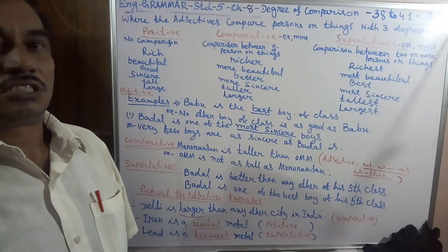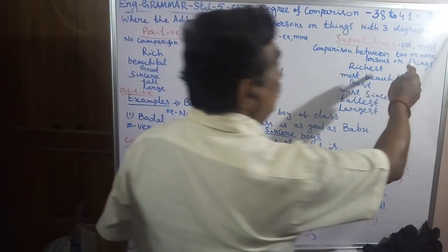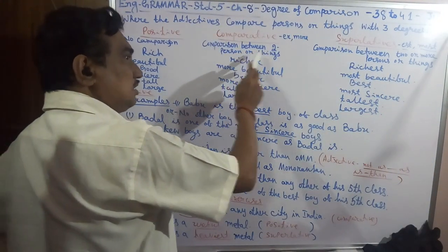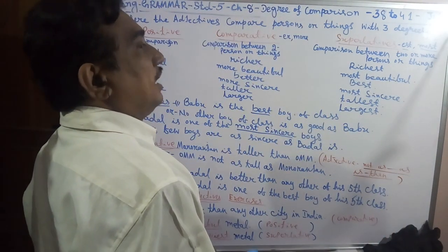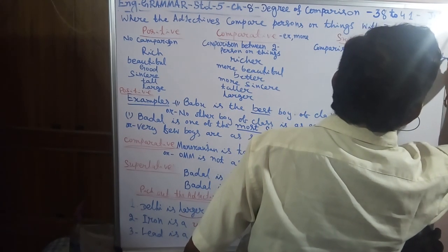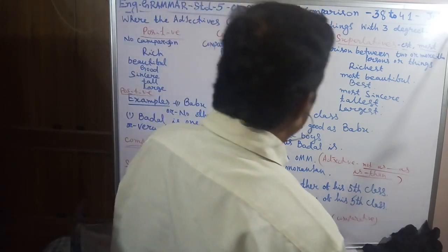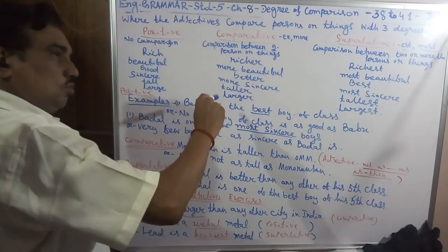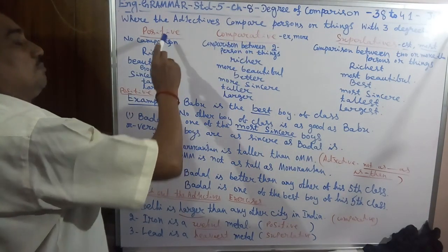most dangerous. Lion is the most dangerous of all animals. When we compare between 2 persons or 2 things, that is comparative. When it is more than 2 persons or things, that is superlative. And when there is no comparison, that is the positive sense.